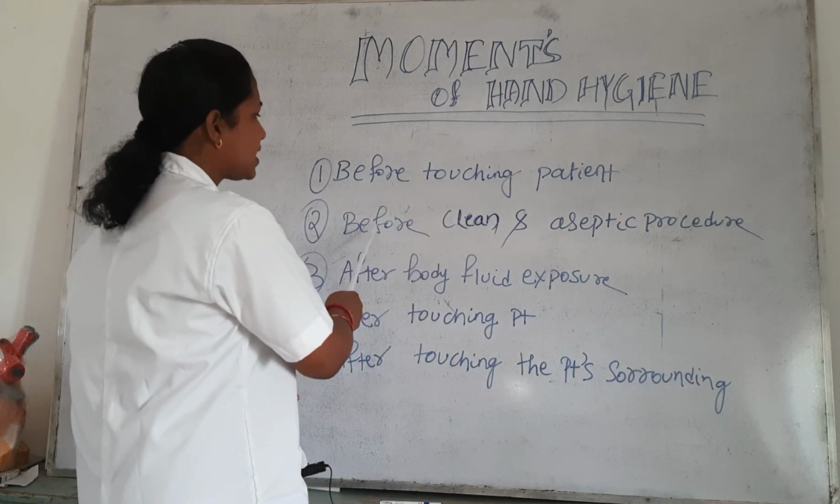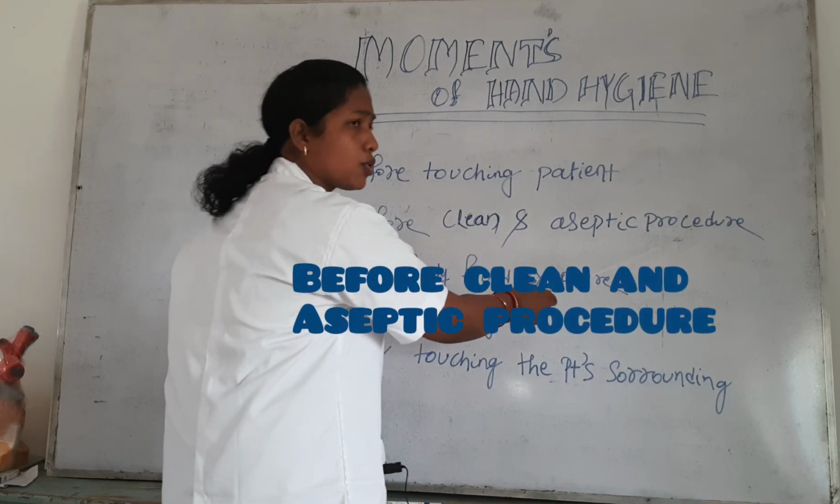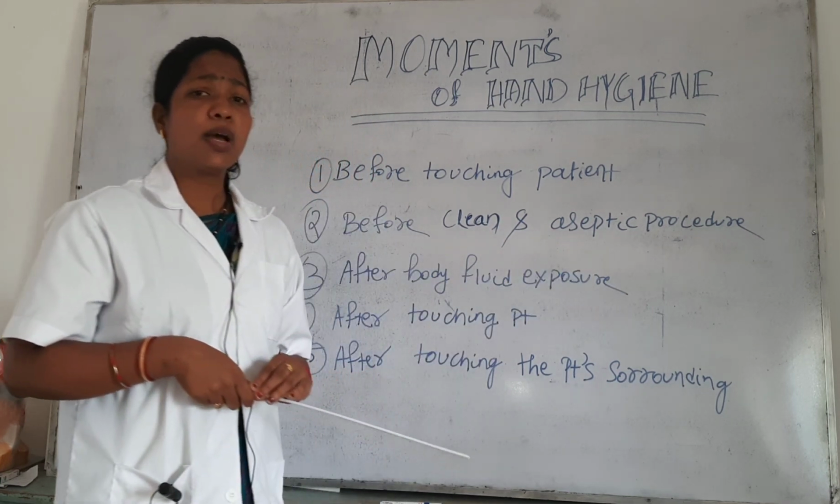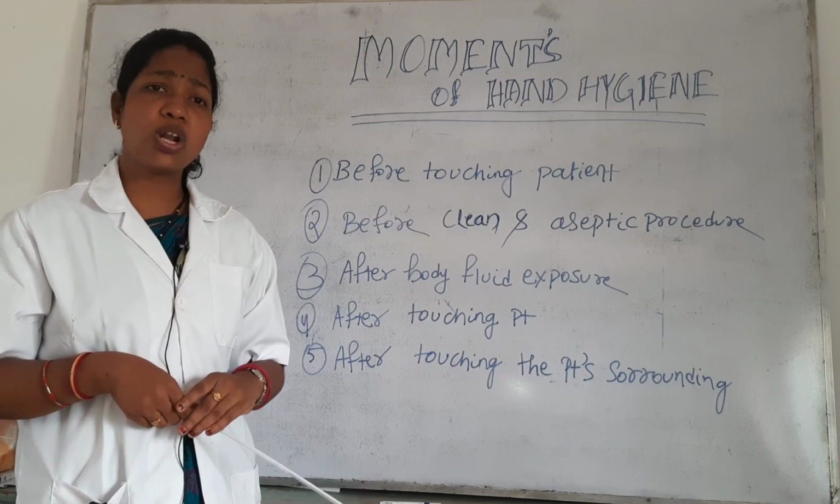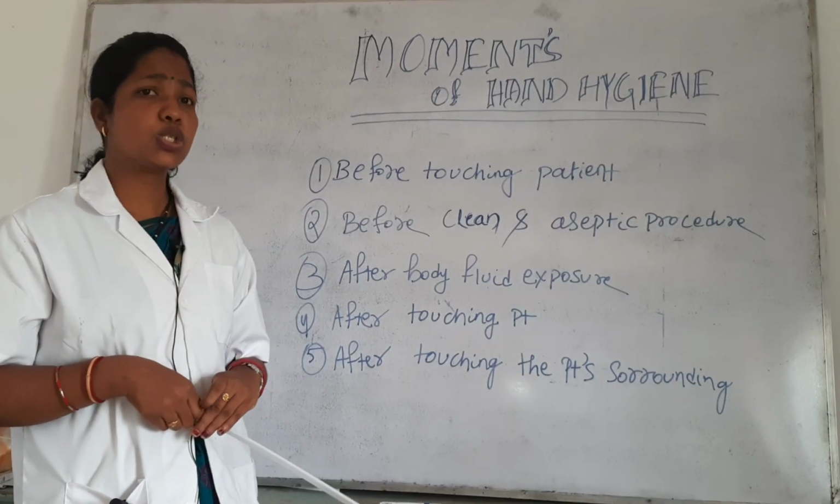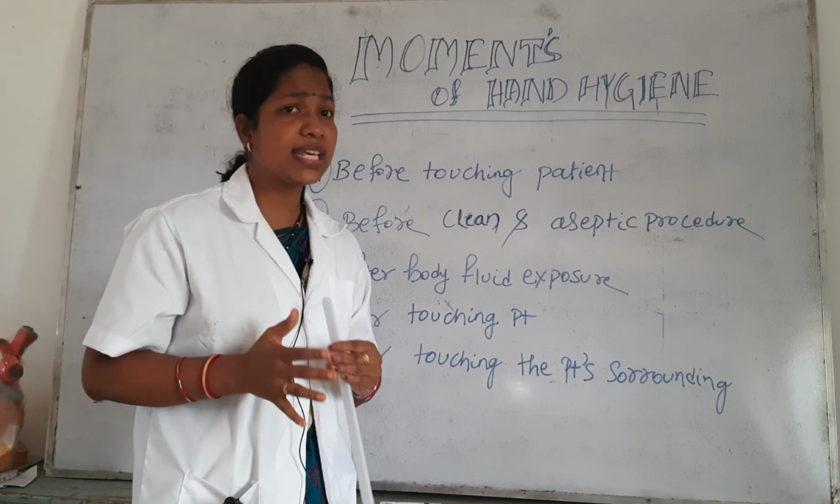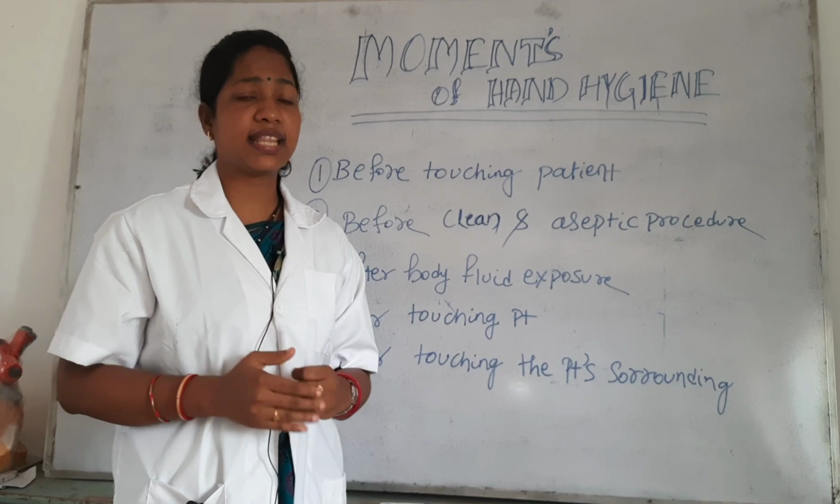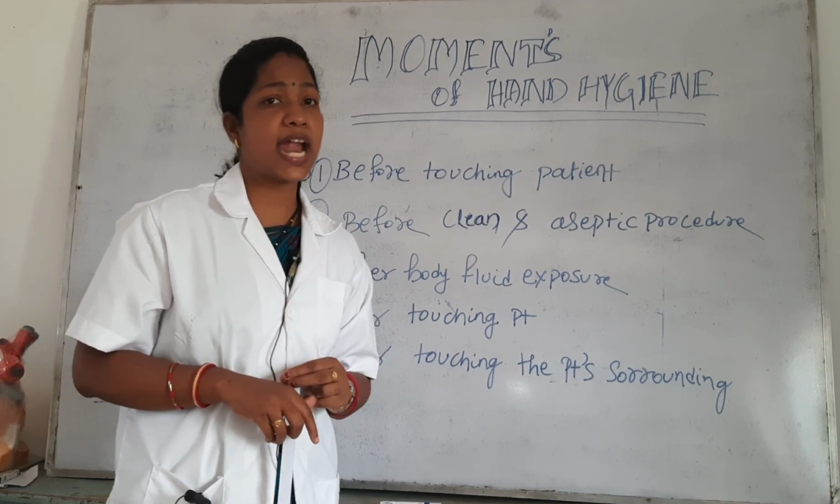Next, the second rule is before clean and aseptic procedure. Clean and aseptic procedure means any sterile procedure. Before doing any sterile procedure, it is necessary that we properly wash our hands. Sterile procedure means it is always infection free, so for an infection free procedure, it is most necessary that we do proper hand washing.